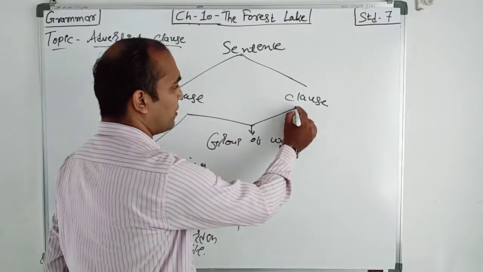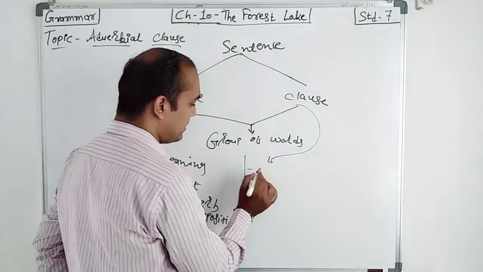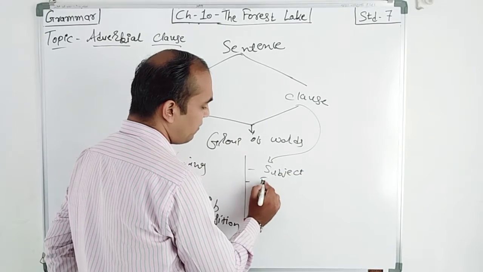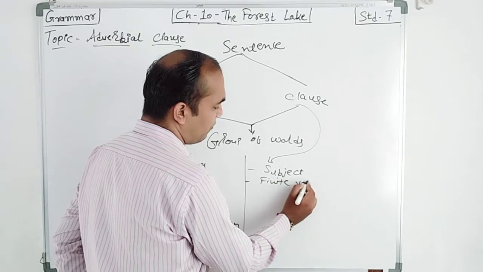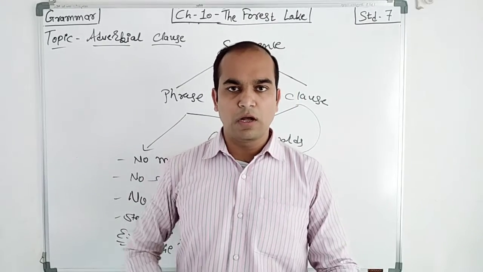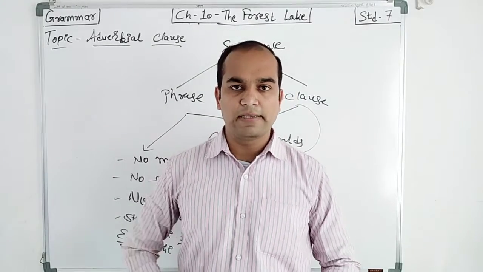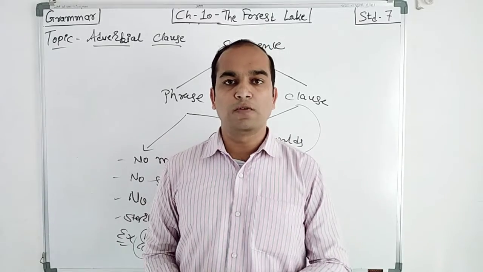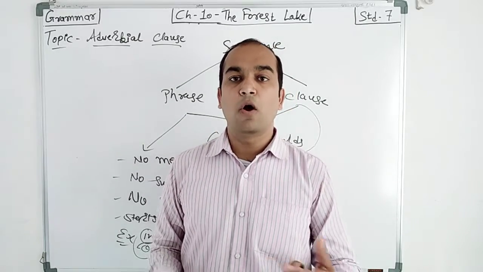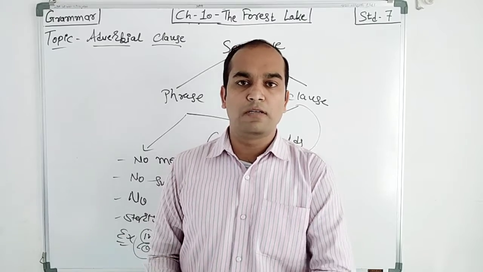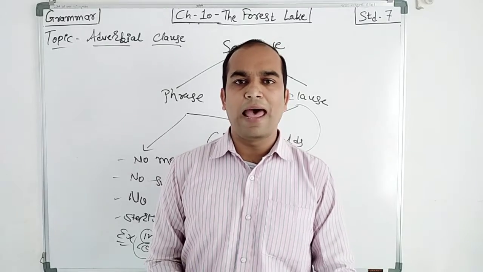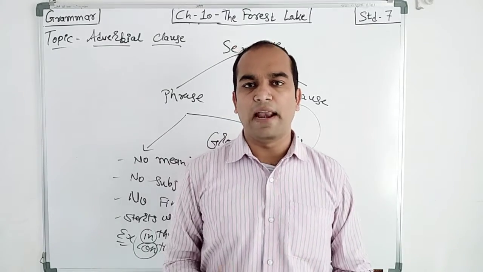Now clause means that it has a subject, right? Finite verb also. Now you have a question, sir, what do you mean by the finite verb? Finite verb means do, does, is, am, are, have, has, did, was, were, had, shall, should, will, would, can, could, may, might, need, ought, dare. Even must. These all words are finite verbs. In short, the helping verbs are known as finite verbs.